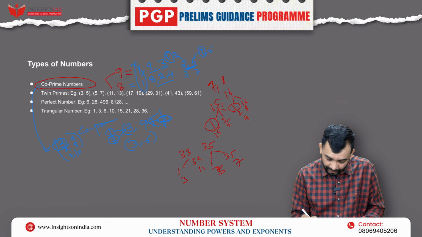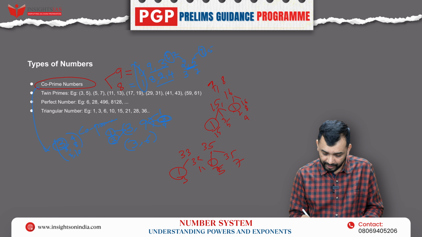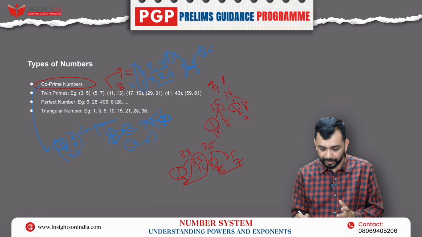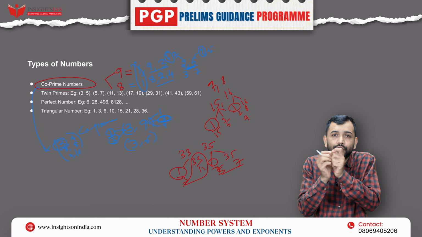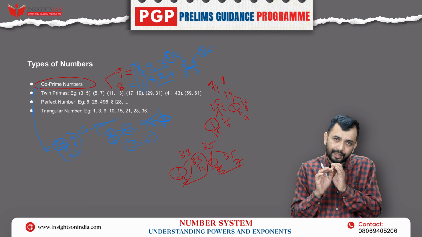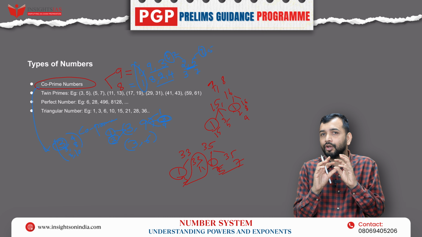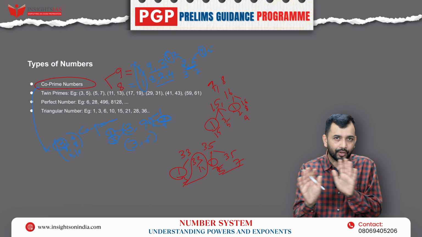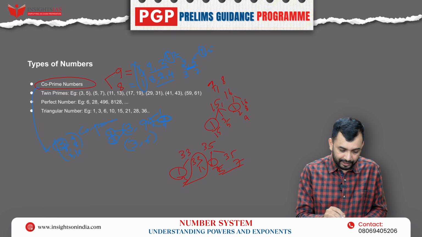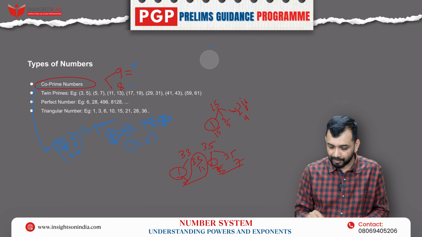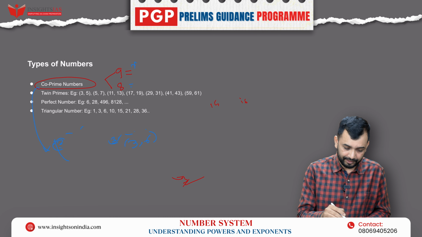Now if you look at it, what is common? 1 is common. Other than that, there is no common number, right? So that means that if there are two consecutive odd numbers, then they are also co-prime. However, if there are two consecutive even numbers, they are not co-prime. Why? Understand the logic rather than remembering it as a rule, understand the factors, right?